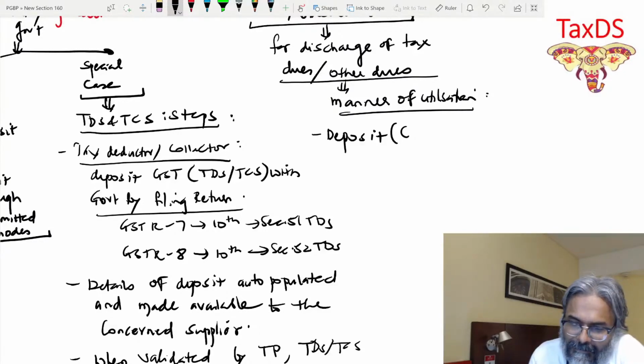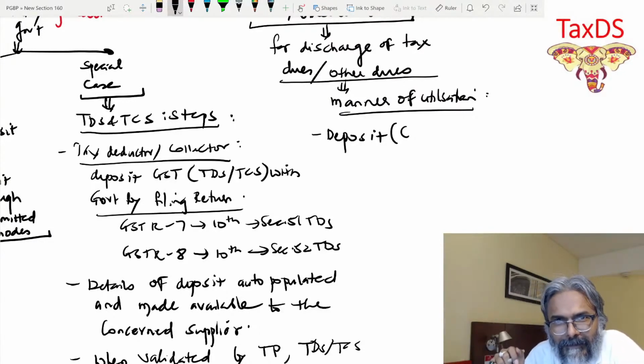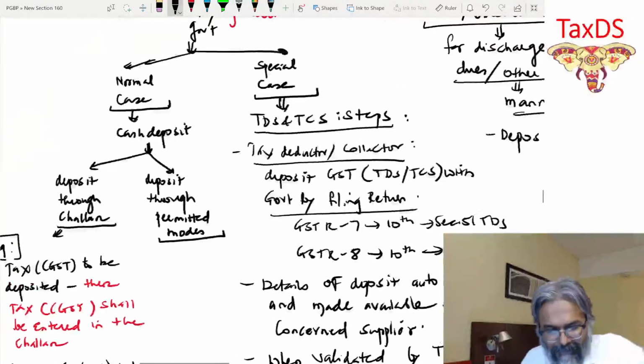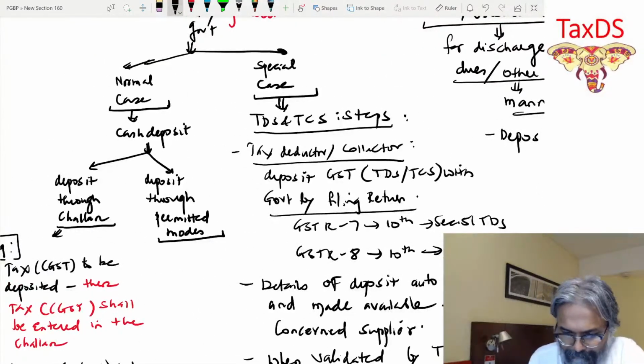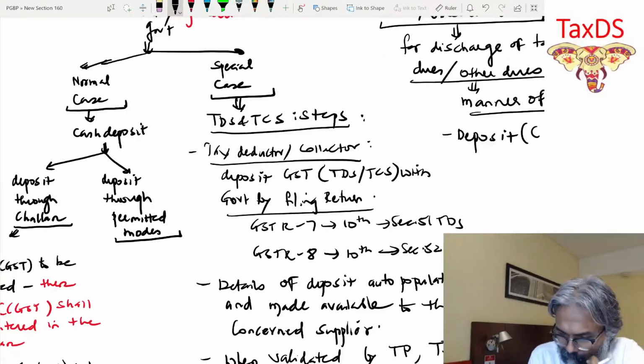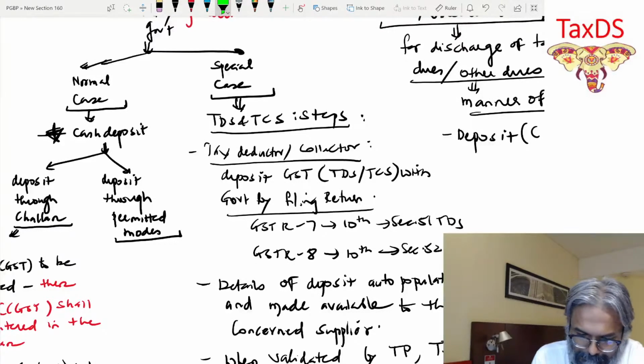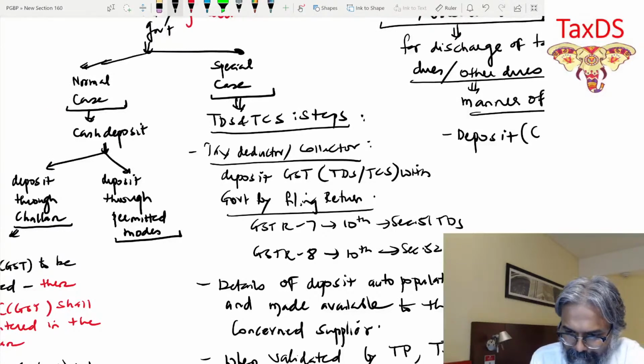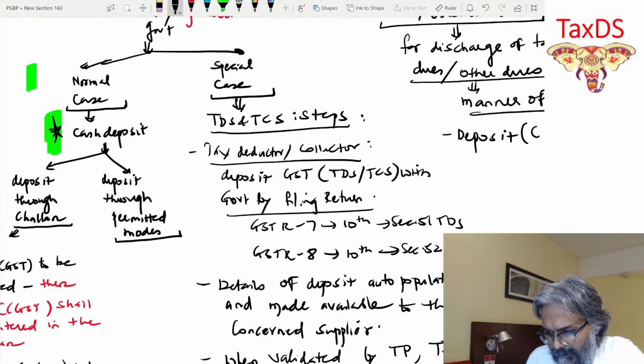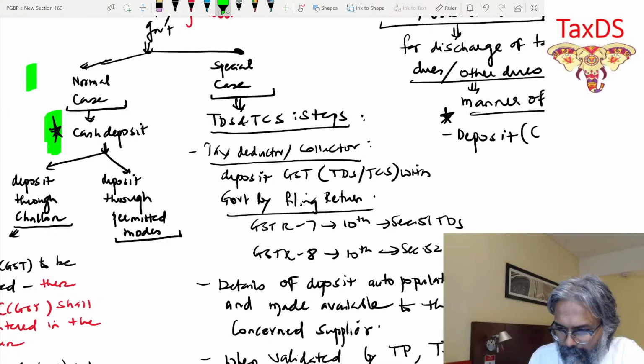First you did the credit. Now you have to do the debit. So the deposit that you have done, where? Over here. Put the star mark, students, over here.